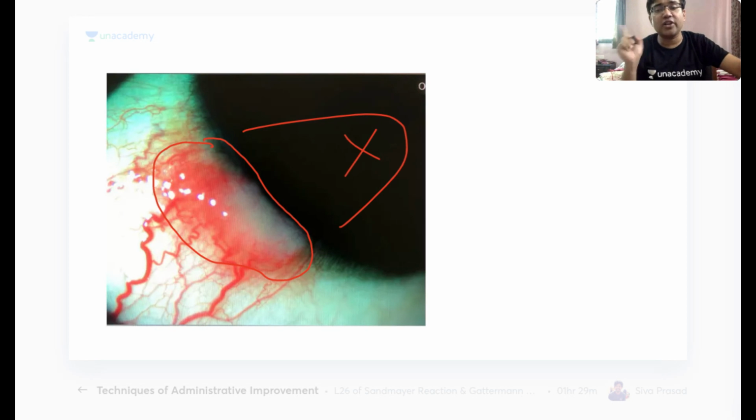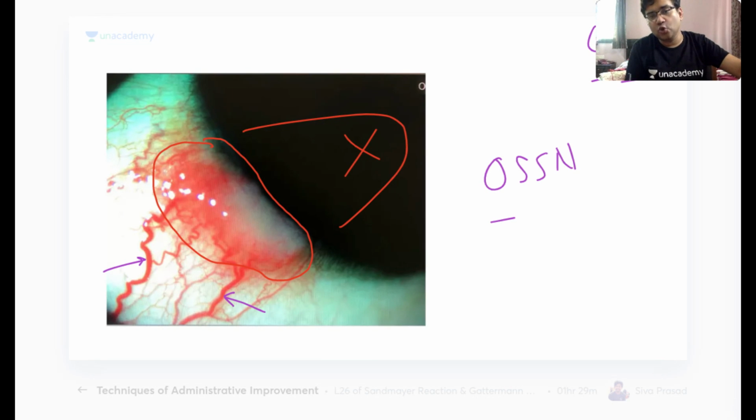If the mass invades the cornea, then the diagnosis goes towards pterygium. So the mass is around the limbus, and very important, it is not a pinguecula. Remember, a pinguecula is an avascular structure, and in ocular surface squamous neoplasia, we have blood vessels supplying this mass, and there are flower-shaped vessels around this mass as well. These are not called sentinel vessels. Sentinel vessels are seen in which condition? Ciliary body melanoma. The vessels supplying this mass mean that this is a tumorous mass and not a pinguecula, and this is ocular surface squamous neoplasia.